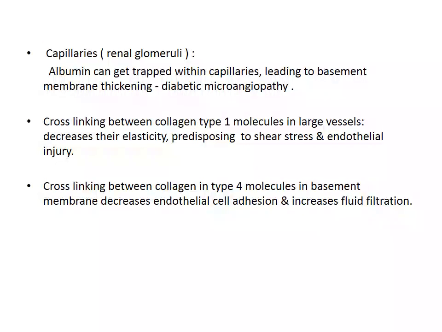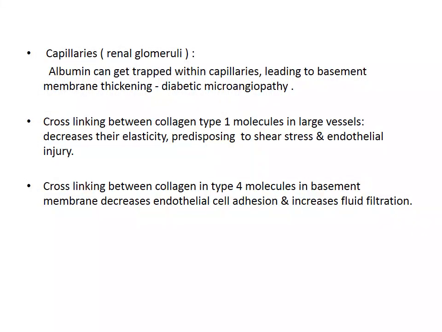In the capillaries, for example in the renal glomeruli, albumin can get trapped within the capillaries, leading to basement membrane thickening. This is the main pathogenesis in diabetic microangiopathy. AGE also causes cross-linking between collagen type 1 molecules in large vessels.